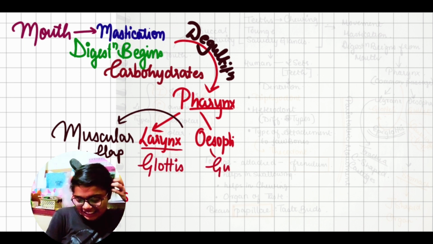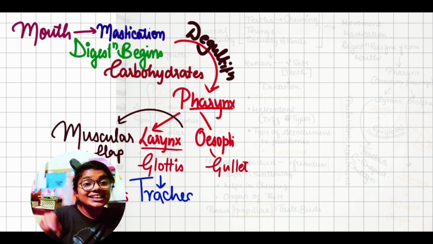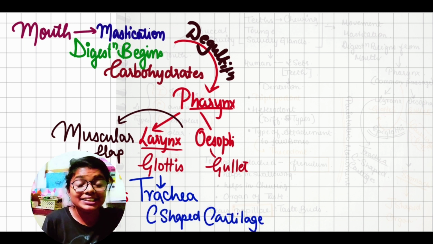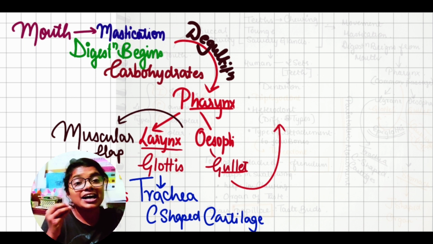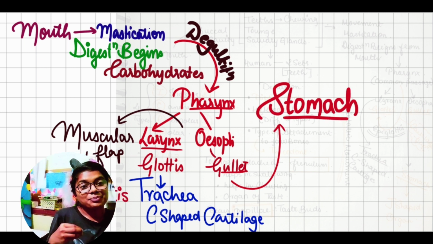After that, the gullet or the esophagus will open into the stomach. So all this is done by peristaltic movement. Peristaltic movements are the churning movements that are produced by contraction and relaxation of the muscles that are present inside our alimentary canal.